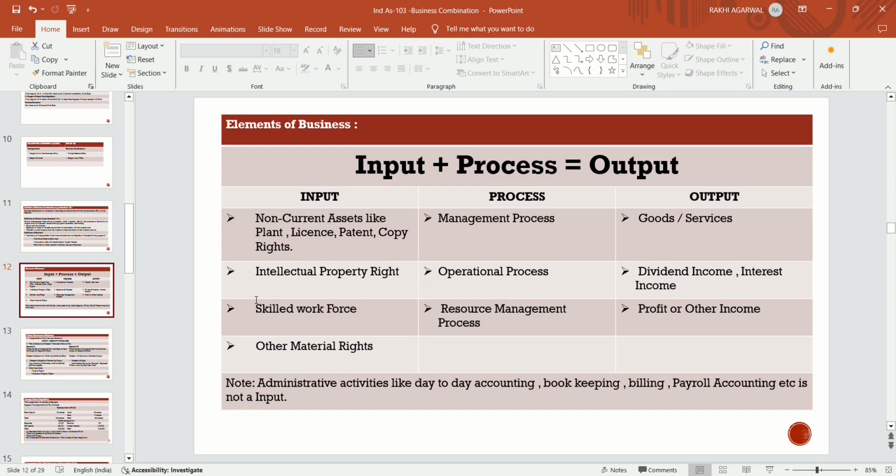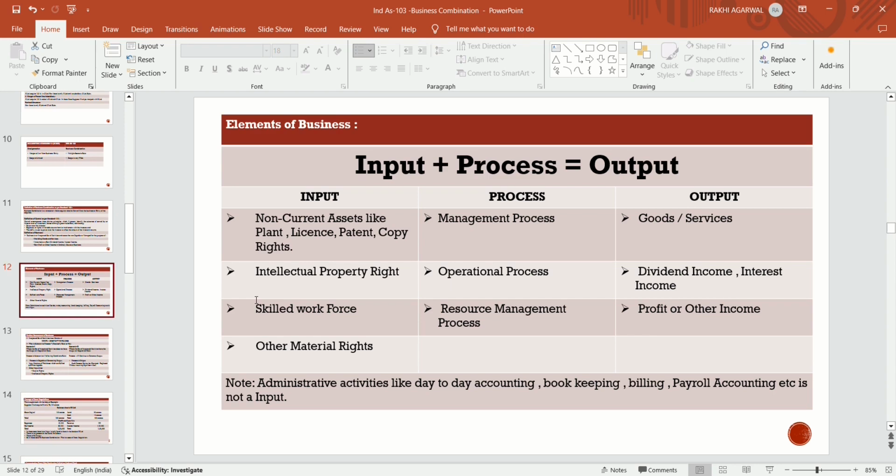Now, what are the elements of business? Firstly, we make an input in the business. We process that input, and the final output emerges. So input is there, processes are there, and the final output is there. These are the elements of business. People do business by putting in some inputs, processing them, and the results come out in the form of output.